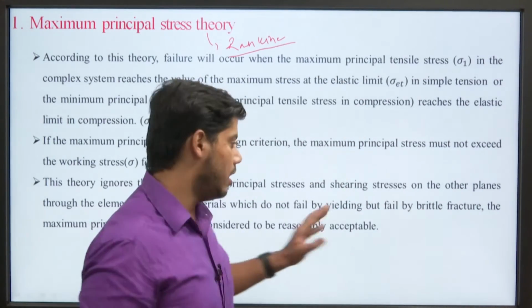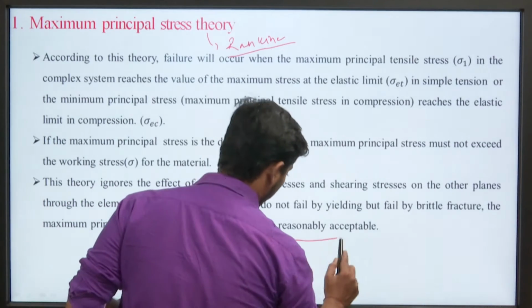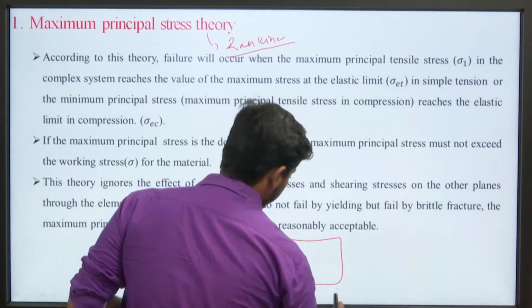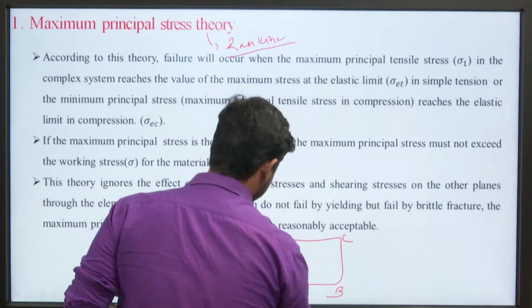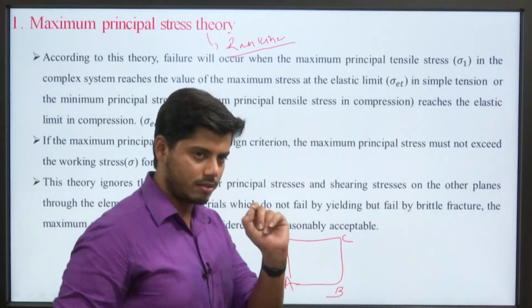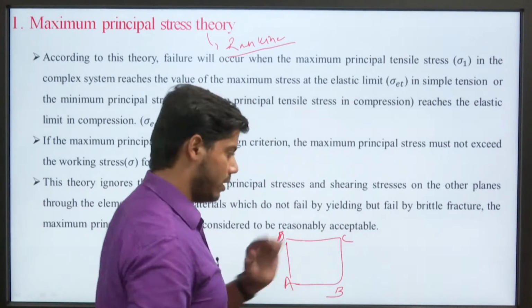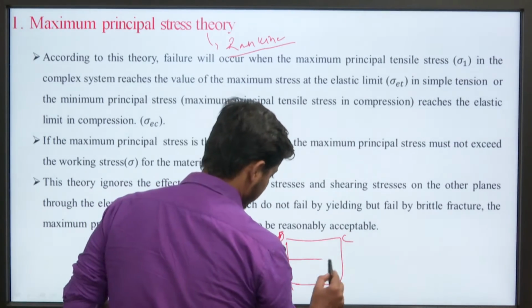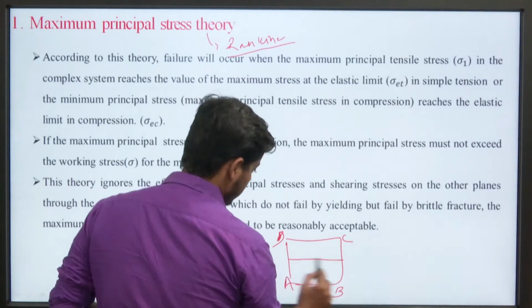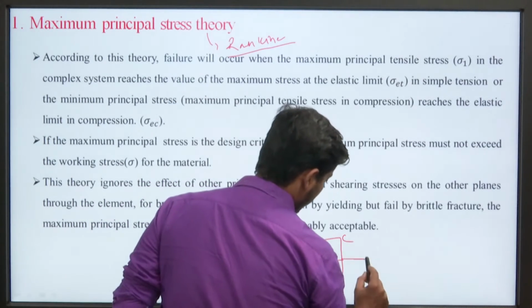For example, suppose this is our body, ABCD, and this body is subjected to only one stress. This is the axis of the body, and the body is subjected to only one kind of stress.